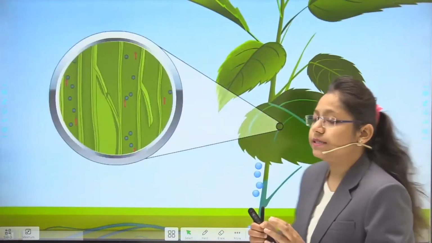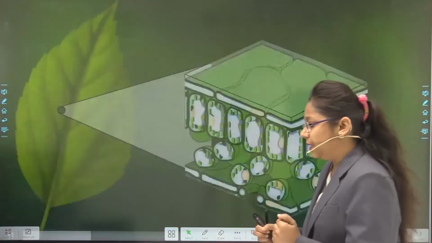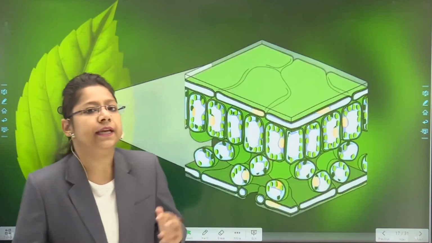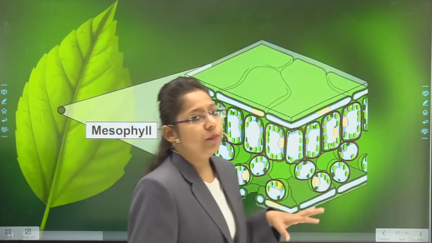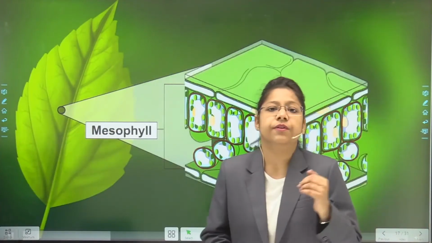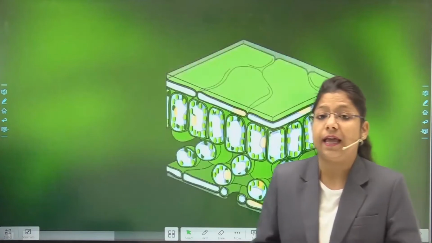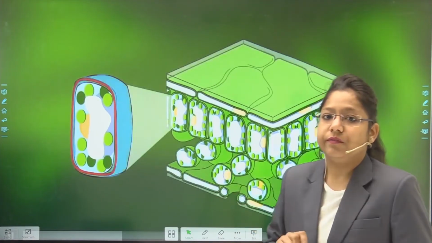The guard cells get opened. Okay, now the stomatal opening will take place. So, here you can see in the leaves, the mesophyll cells are also present, and these mesophyll cells also help in the process of transpiration. Now, how will they help? Actually, there is the intermembrane space which is present between the mesophyll cells.